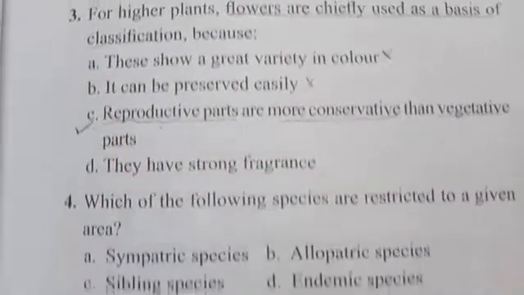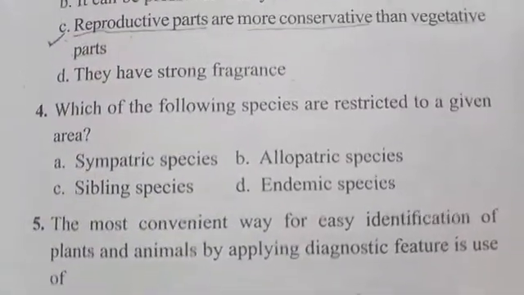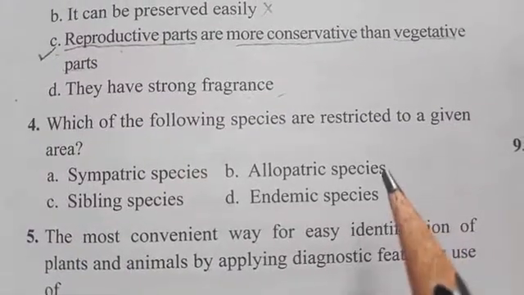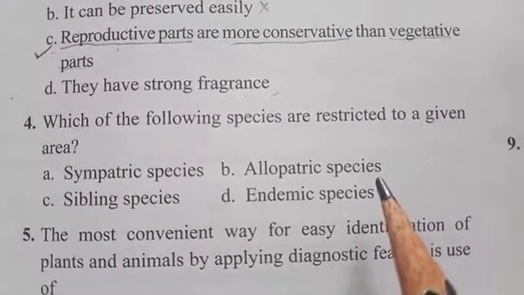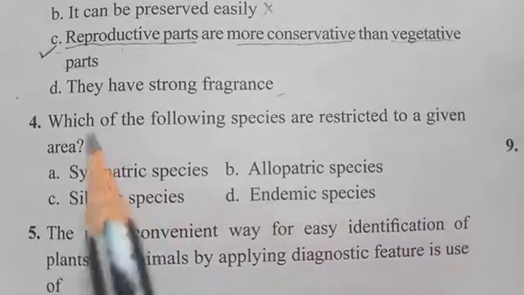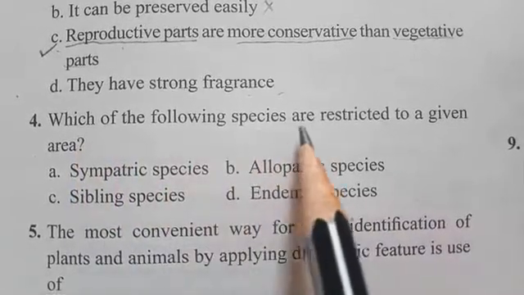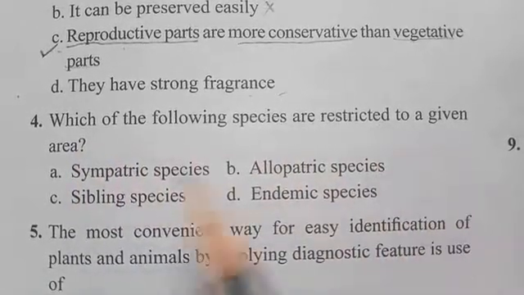Next we go for the fourth question: which of the following species are restricted to a given area?